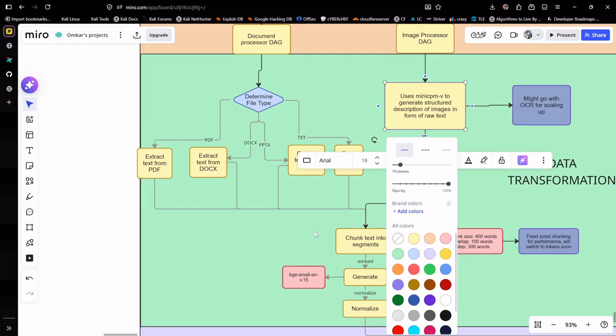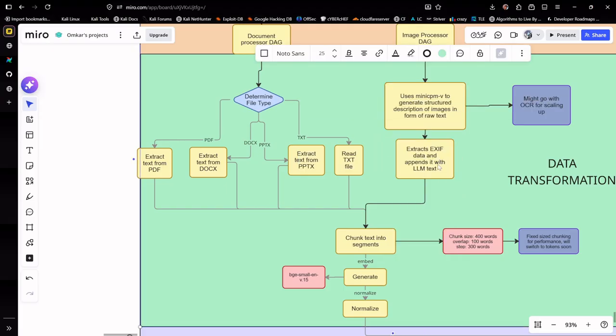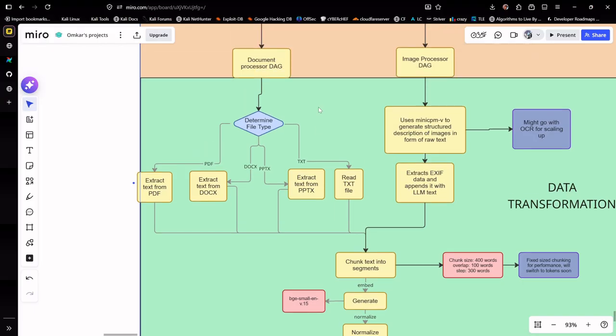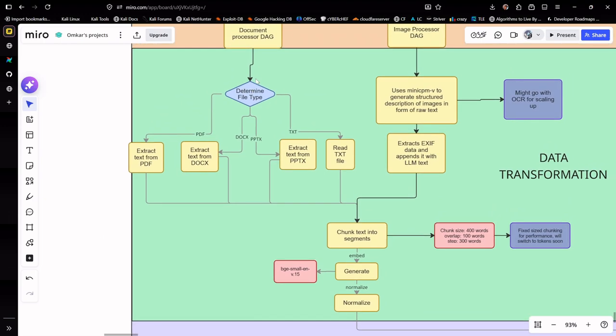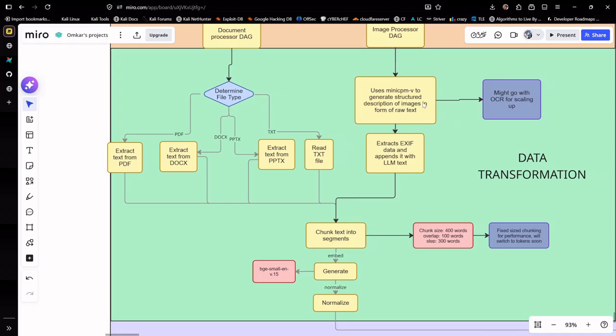Additionally, I'm also extracting the EXIF data and appending it to the text extracted from MiniCPM-V. So in simple words, I'm extracting the text out of my files, let it be documents, let it be images. If it is a document, I'm using Python-based libraries to extract the text, and if it is an image, then I'm extracting it through the VLM.